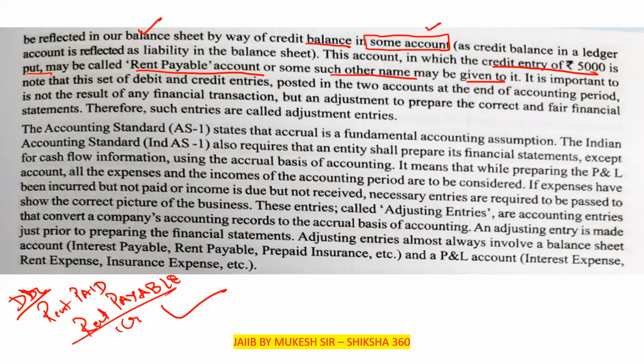So it is important to note that this set of debit and credit entries posted in the two accounts at the end of the accounting period is not the result of any financial transaction. We can say that this is not any financial transaction, but it's simply an adjustment.